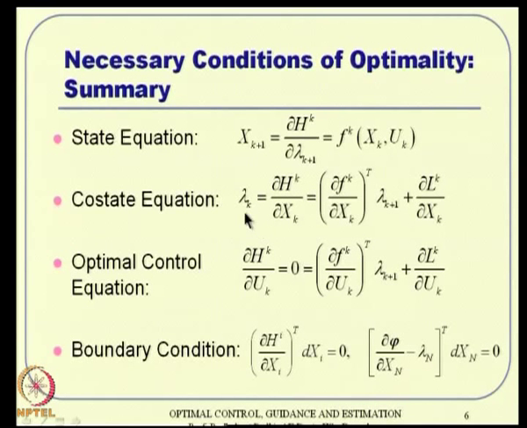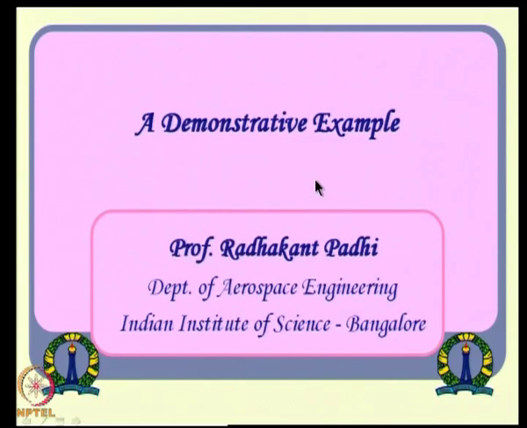Second thing is, lambda dot happened to be minus del h by del x. Here it is plus, it is not minus. All other things are similar, but this observation of the co-state equation should be noted very carefully. The state equation is very similar to what we had, optimal control very similar, and boundary condition also very similar. But the co-state equation happens to be slightly different. And again I emphasize, lambda of t equivalent meaning comes through lambda of k plus 1, not lambda k. That we should never forget.